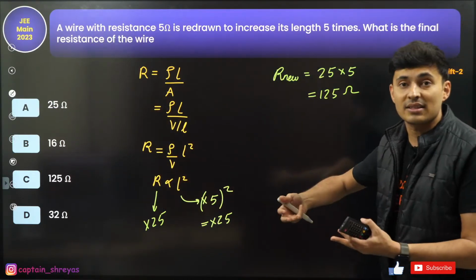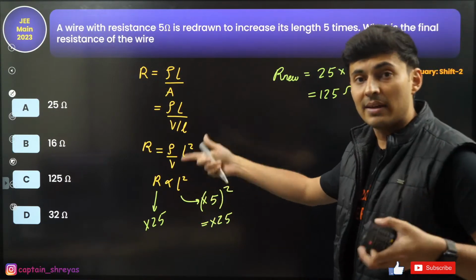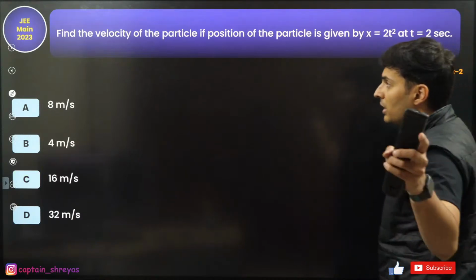Question is, what is the new resistance? Not how many times. 25 times, yes. But 25 times 5 is 125. That's the correct answer. Moving on to the next question.